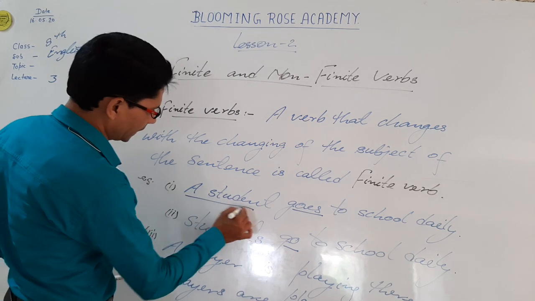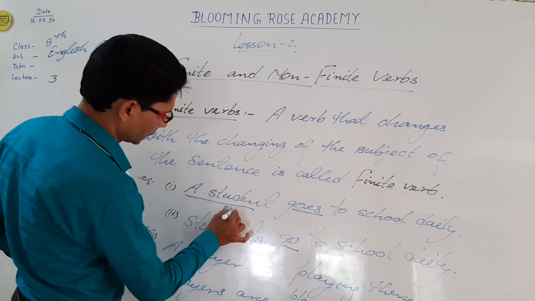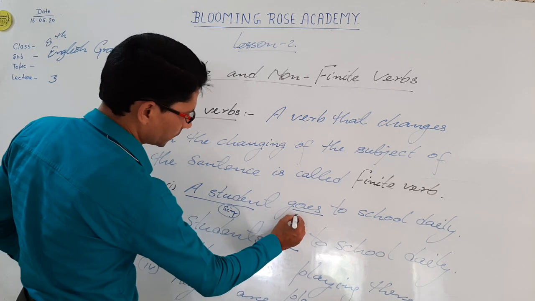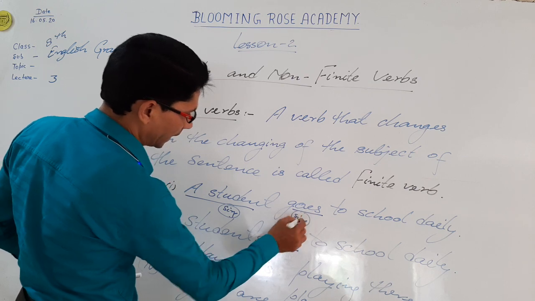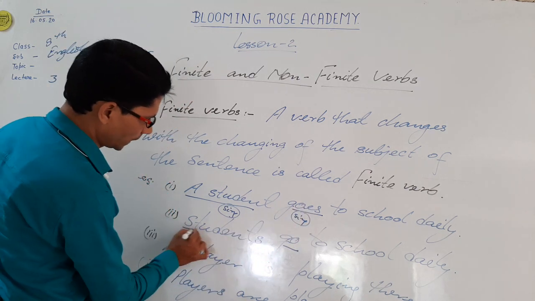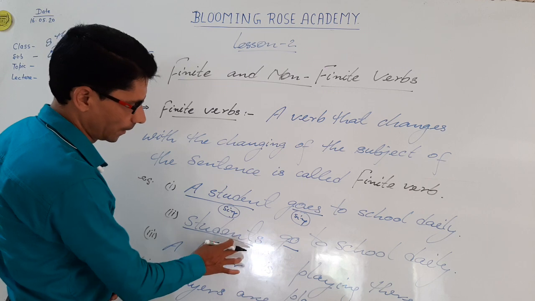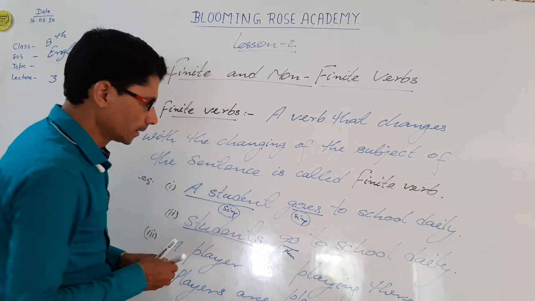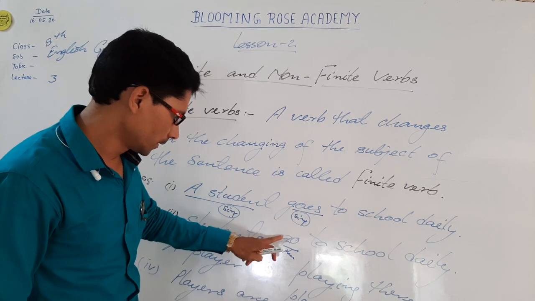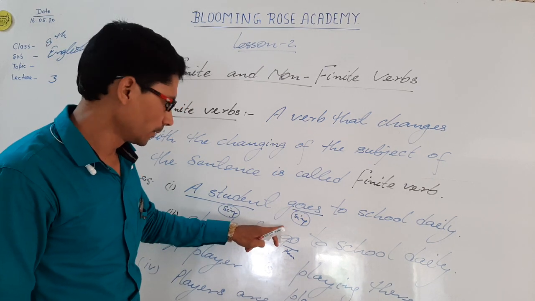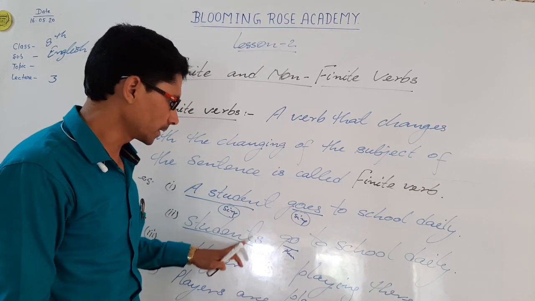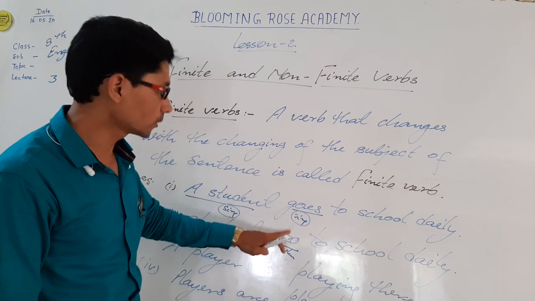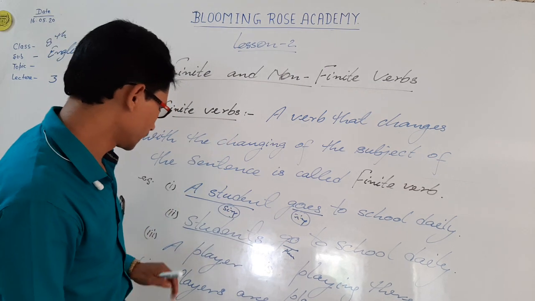Since this subject is singular, this verb is singular, and the same verb, if I change the subject number, then the verb changes into plural. Such type of verb which changes with the change of subject is called finite verb.